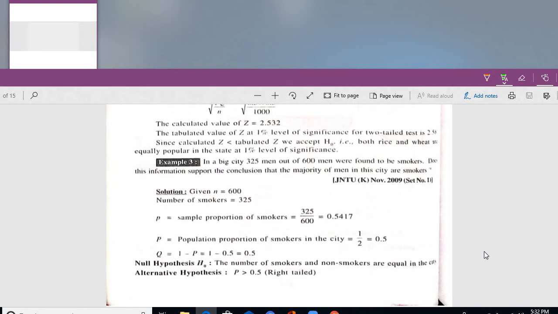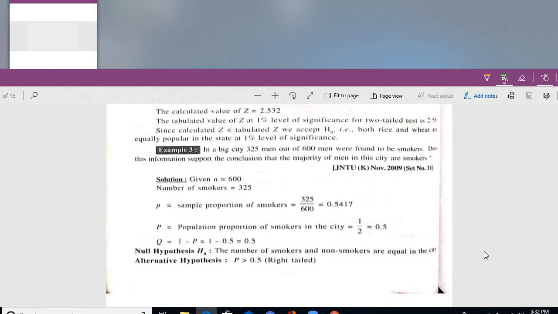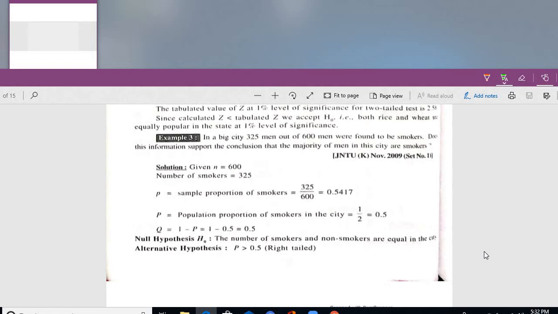In example number 3, in a big city, 325 men out of 600 men were found to be smokers. Does this information support the conclusion that the majority of men in this city are smokers? Here, from a normally distributed population, we are selecting 600 people. Subclassification is going on, so this is a problem related to proportion. What is the proportion? Small p is 325 by 600, that is 0.5417.